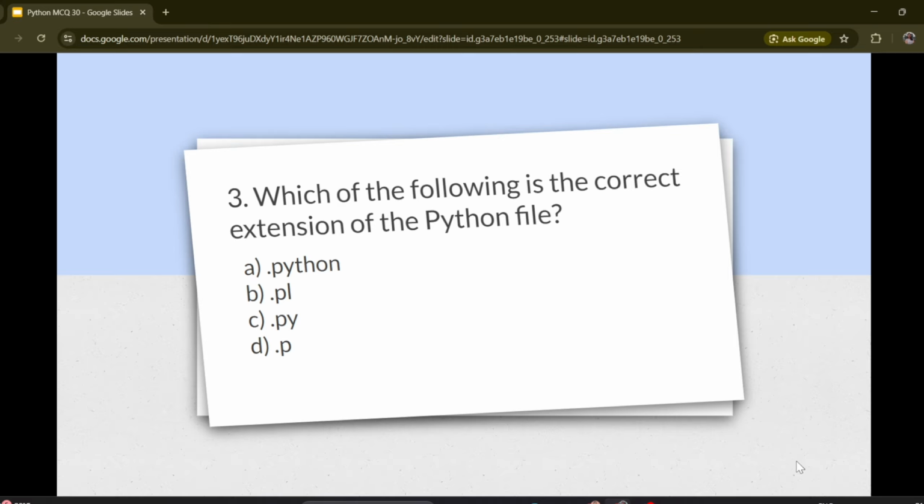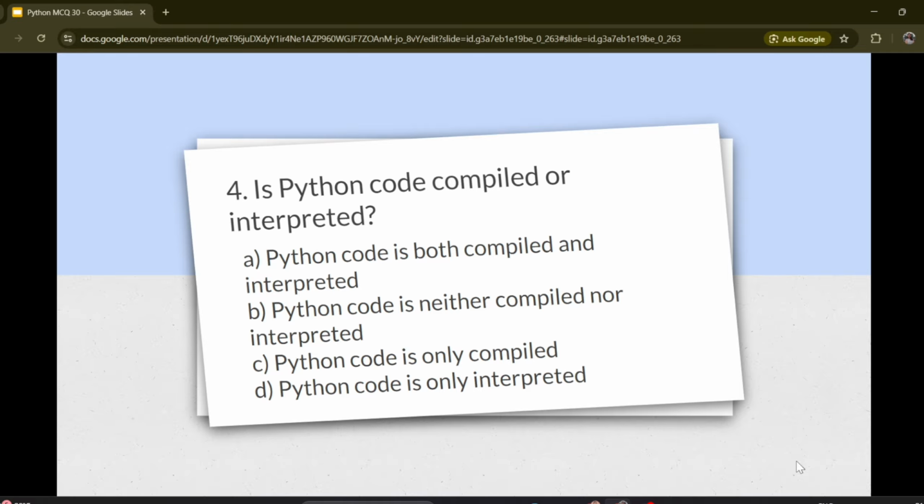Options are A. .python, B. .pl, C. .py, D. .p. Correct answer is C. .py. Question number 4. Is Python code compiled or interpreted?